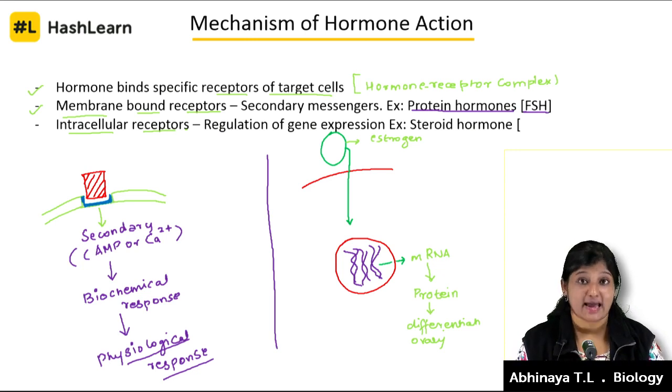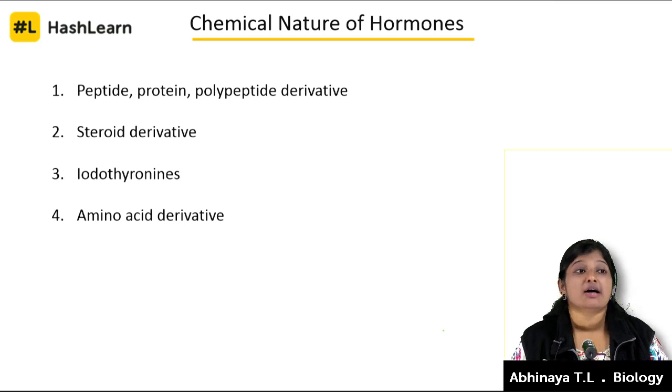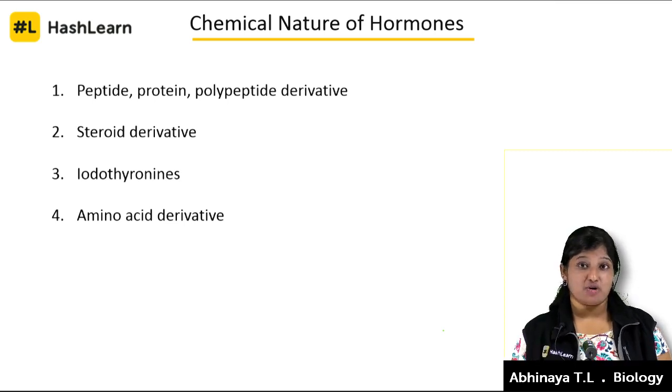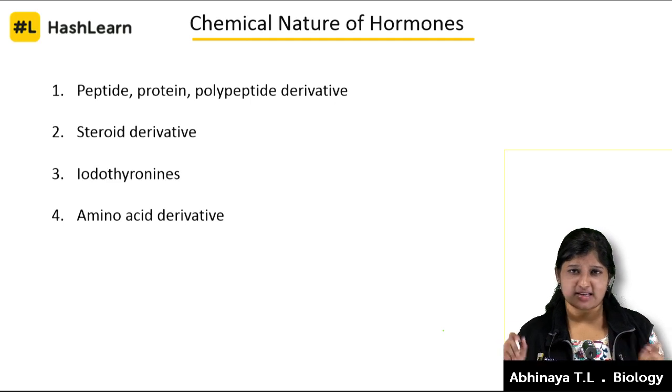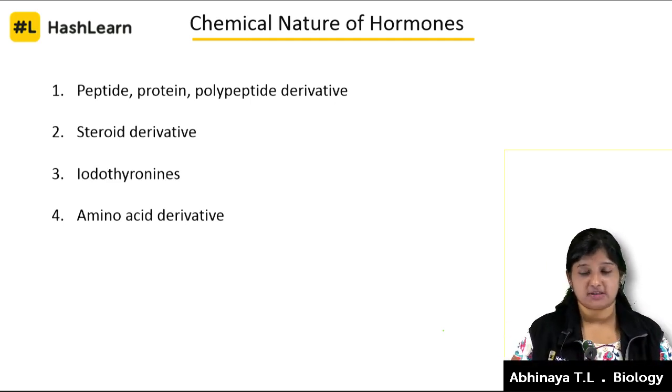So this was the mechanism of hormone action. Coming to the climax, I would not say that we have hit the climax actually. Next I'm going to summarize what we studied in these two classes, the chemical nature of hormones. I told you keep noting it wherever I say steroid derivative, protein derivative and all.